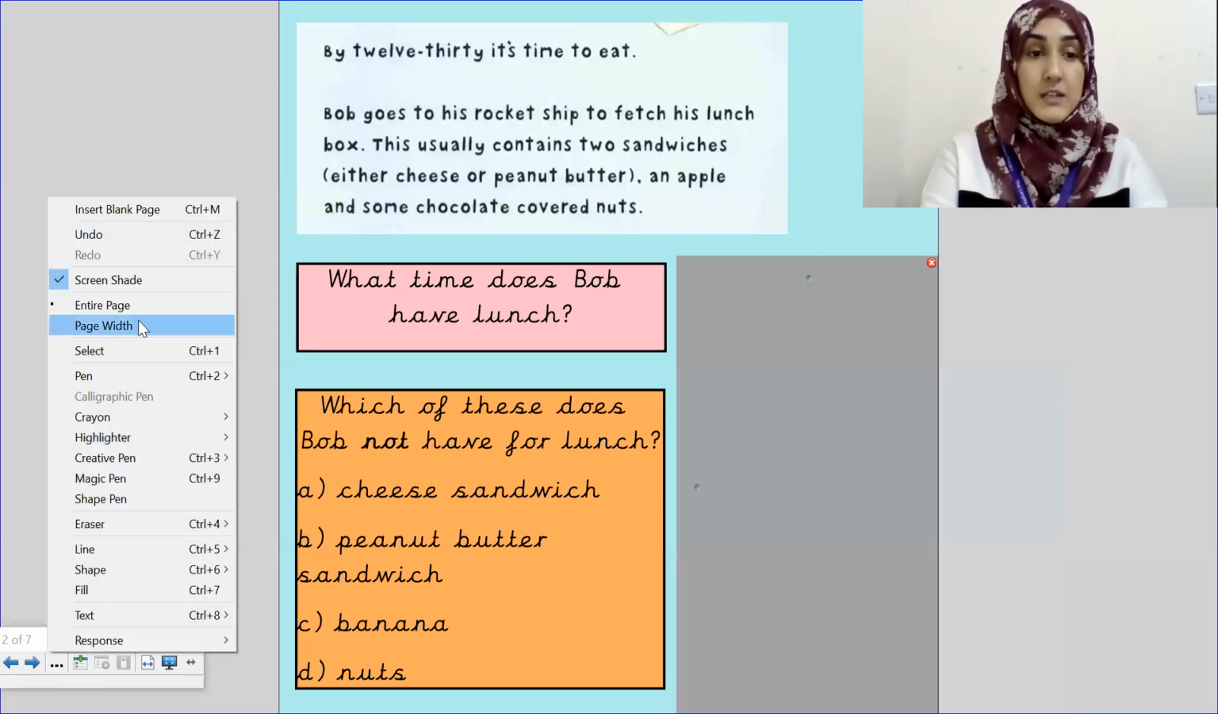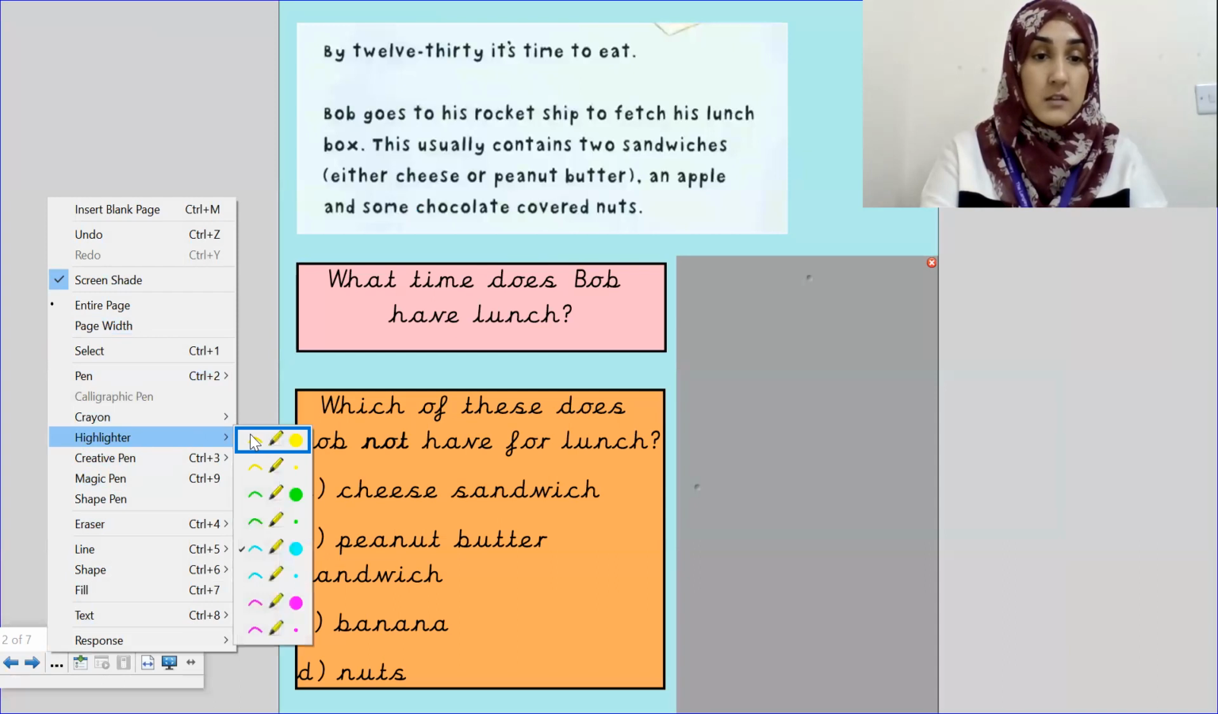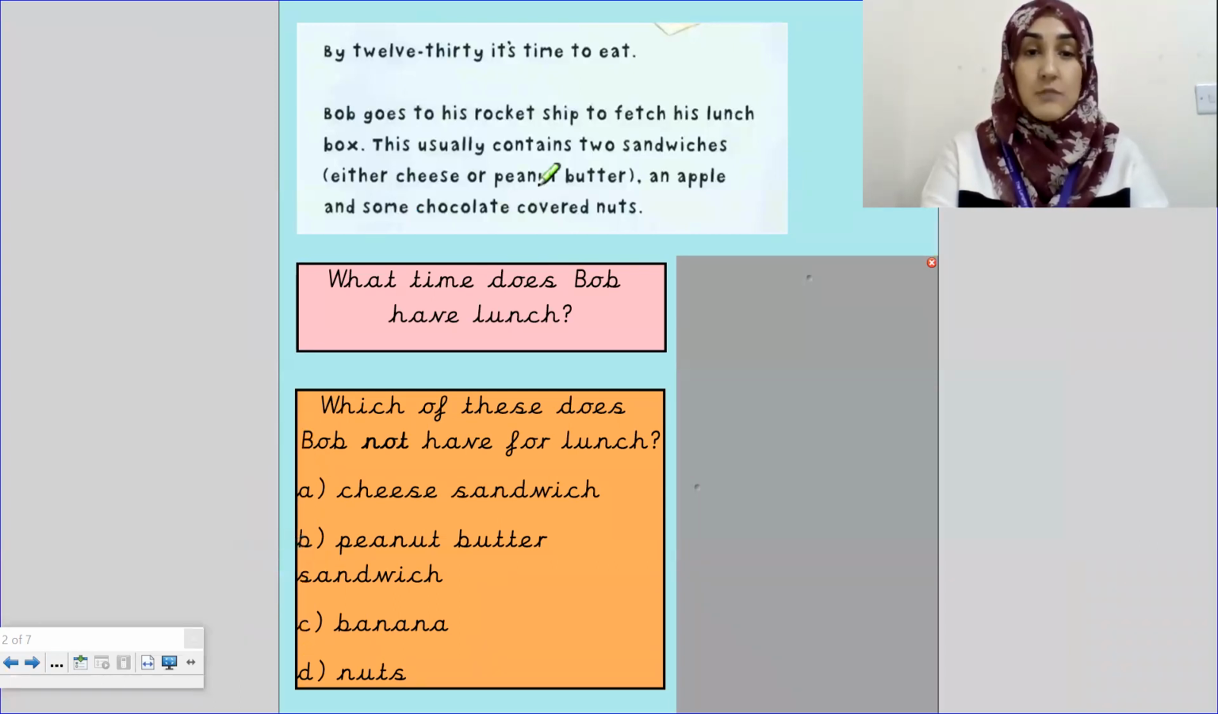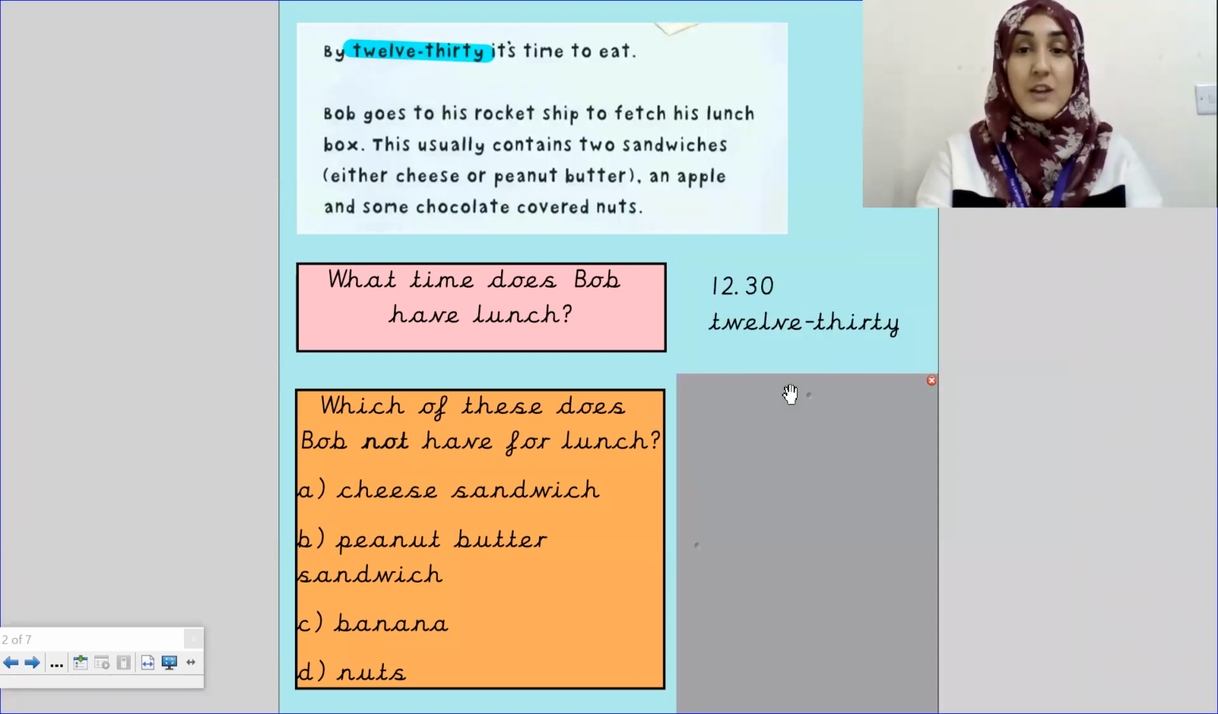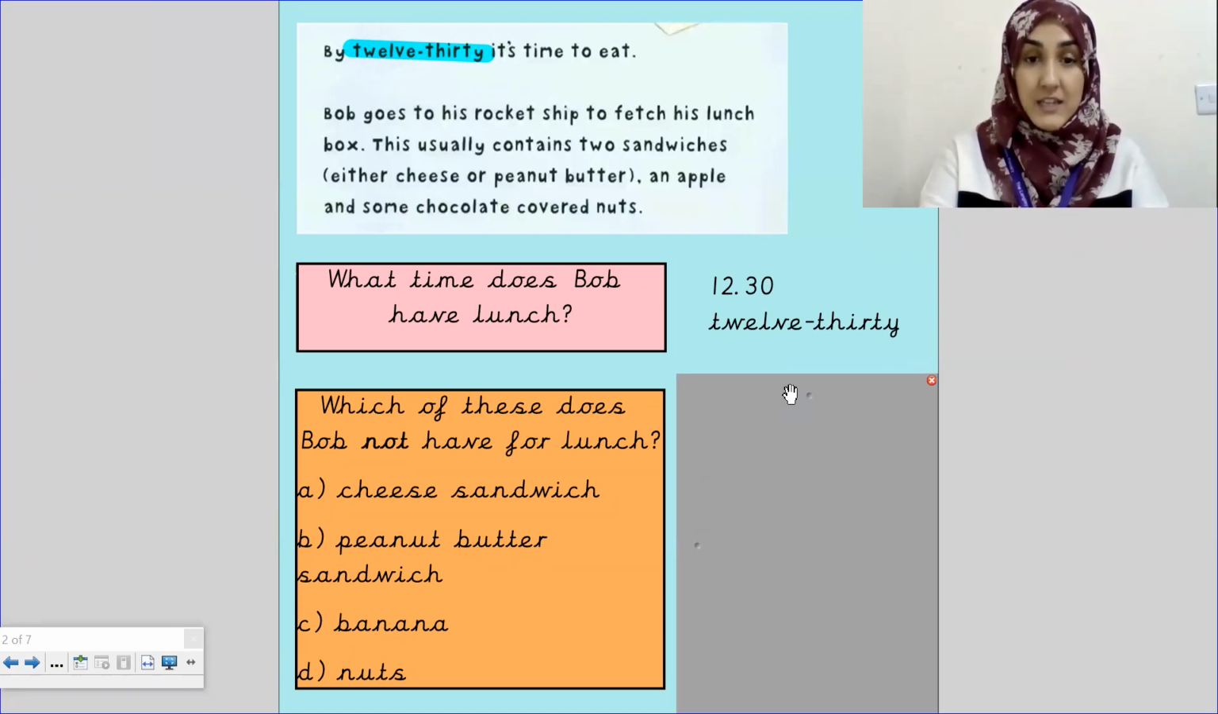So let's read the first question. What time does Bob have lunch? Let me get my highlighter ready. While you're thinking about that answer, let me get my highlighter. What time does Bob have lunch? Let's read the first line. By 12:30, it's time to eat. Shall we reveal the answer? Well done. Great job. It is 12:30.